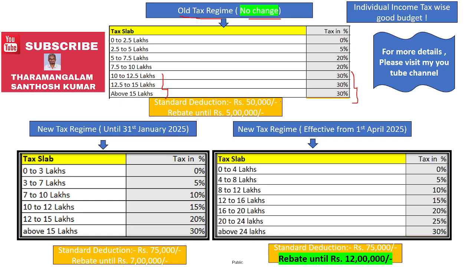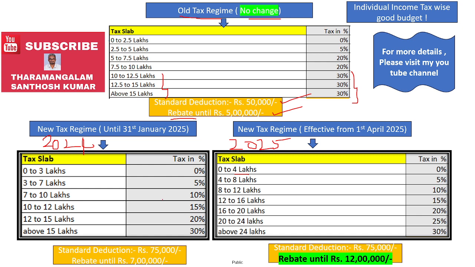The government said that there is no change in the standard deduction of 50,000, and the rebate up to 5 lakhs will continue the same. I will explain what the rebate is in an upcoming video. Henceforth I will call the earlier new tax regime the 2024 new tax regime, and this the 2025 new tax regime, to avoid confusion. For example, 0 to 3 lakhs was 0%, whereas the government has increased it to 0 to 4 lakhs at 0%, and 3 to 7 lakhs was 5%, whereas now 4 to 8 lakhs is 5%, so almost 1 lakh is increased in the bandwidth.